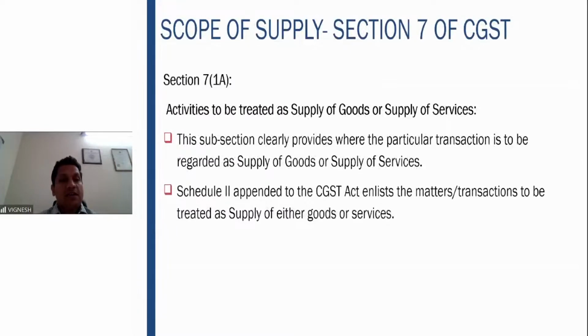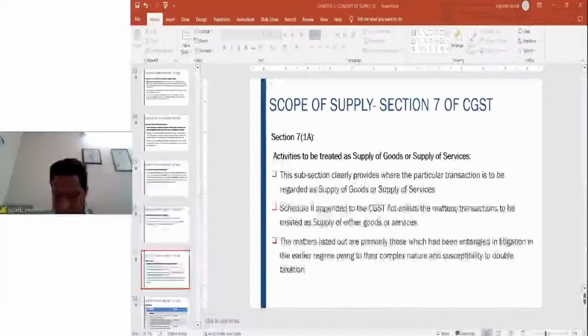Fine. So with this, we come to the end of Schedule number 1, which talks about the multiple services. That is 7, 1A, B, C are covered here. And then let's take a break of 5 to 10 minutes, and then we'll come back where we see 7, 1A along with Schedule 2 and also Schedule 3. Any further queries till now?